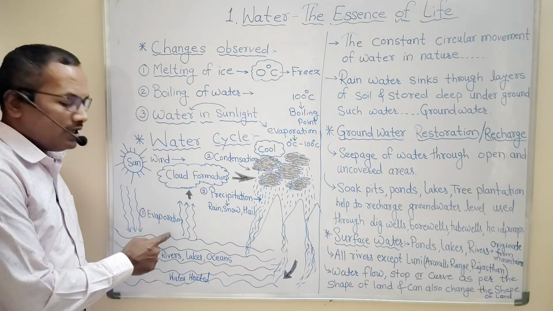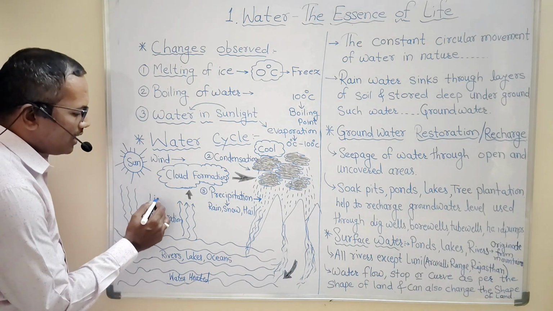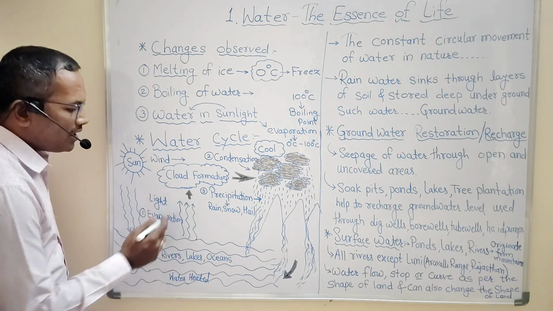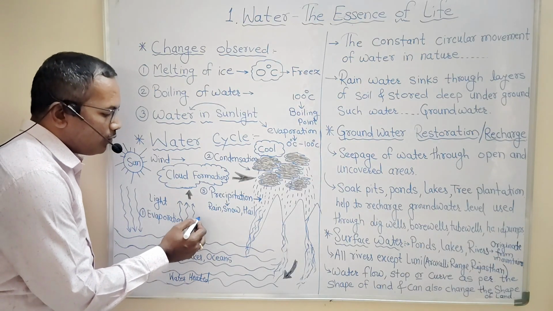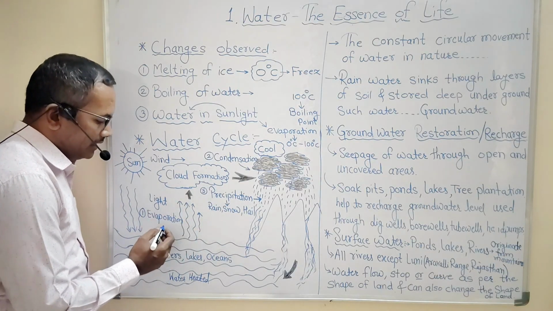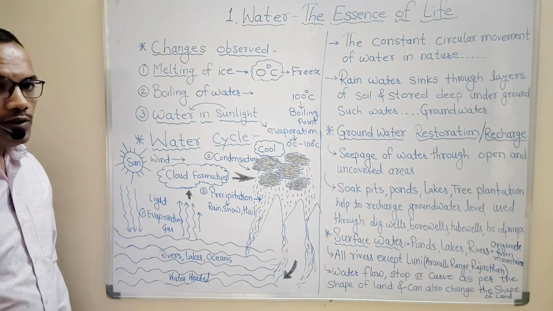water vapor. These water vapors are actually light in nature. They are very light. That is why they move in an upward direction, and it is in gaseous form. So gas flows from one place to another.